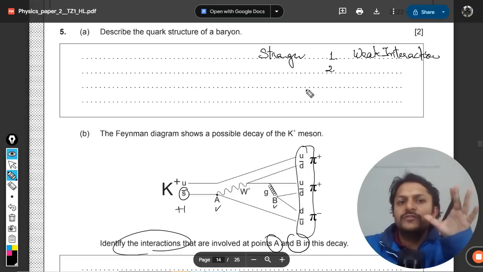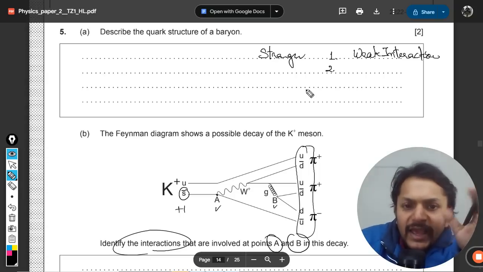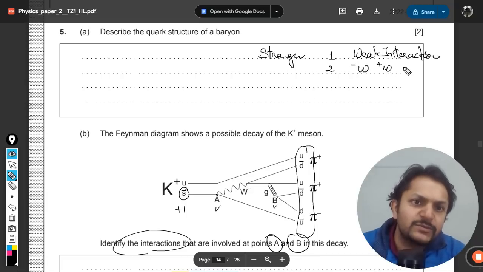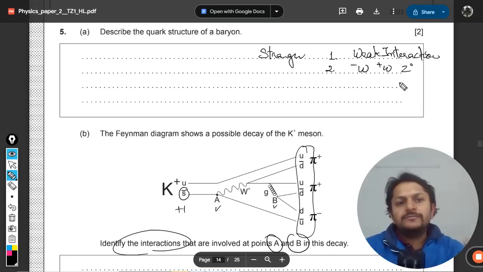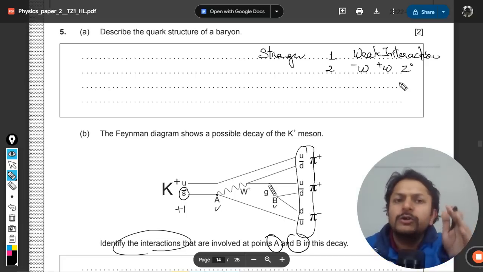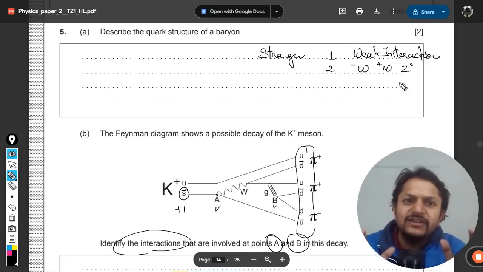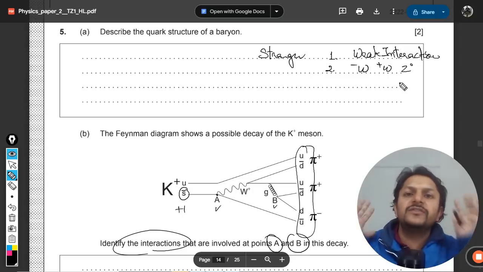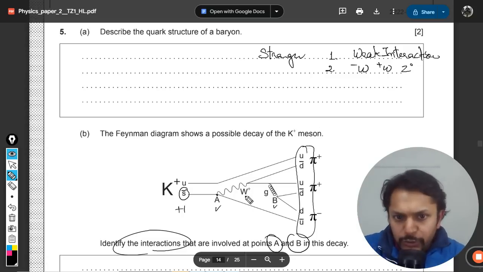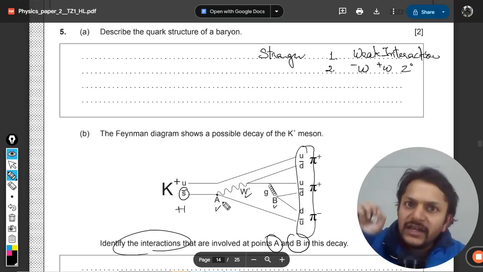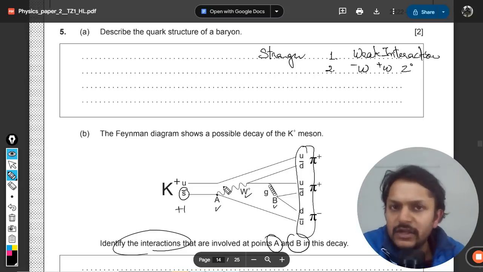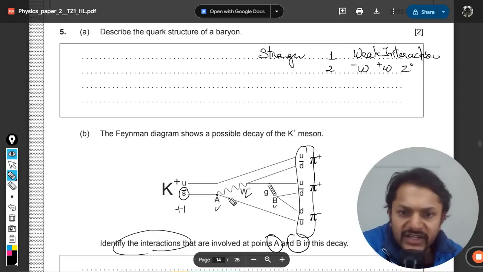Point number two for identifying the weak interaction: whenever there is a boson like W minus, W plus, or Z0, according to our books, that interaction is a weak interaction. W plus is given there. So clearly, A is a weak interaction, nothing more.